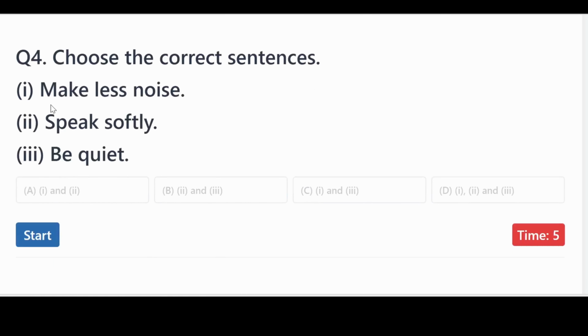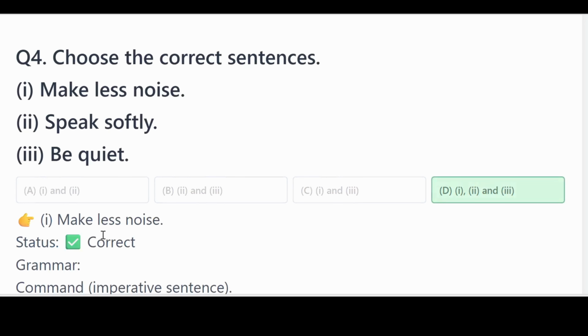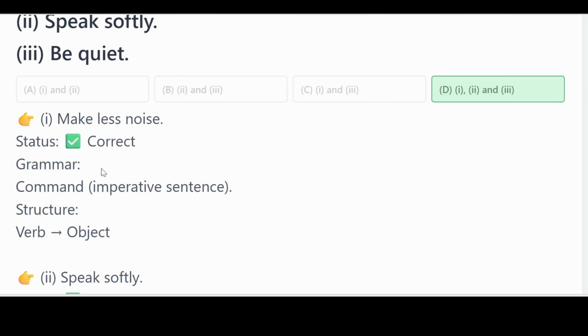What about number 4? Make less noise. Speak softly. Be quiet. Among these 3 options, which one do you think is correct? Which one is incorrect? Is it option A, option B, option C, or option D? And the correct answer is D, which is all of them are correct. Let's take a look. Why is that?